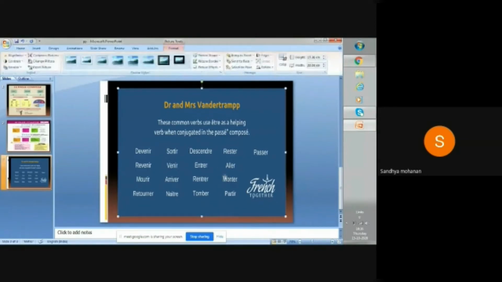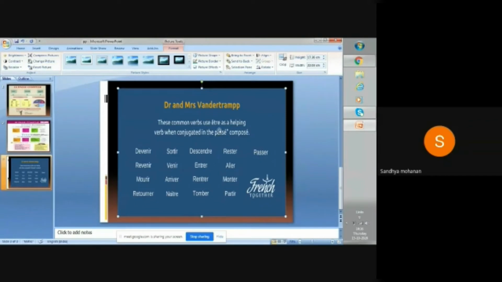There are actually 17 verbs. Dr. Mrs. Vandertramp, which means devenir (to become), revenir, mourir, retourner, sortir, venir, arriver, naître, descendre, entrer, rentrer, tomber, rester, aller, monter, partir, and passer. So this is the group of 17 verbs.